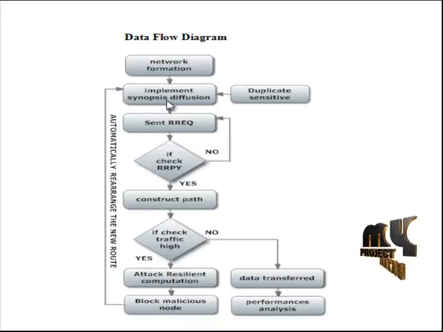In synopsis diffusion, the main challenge is supporting duplicate-sensitive aggregates correctly for all possible multipath propagation schemes. So we first send the request to all its neighbors. We check for a reply; if we get the reply, we construct the path. Otherwise we send the request again. If the constructed path shows high traffic, use the attack-resilient computation algorithm.